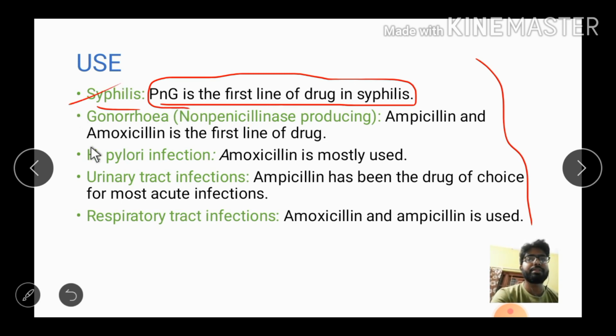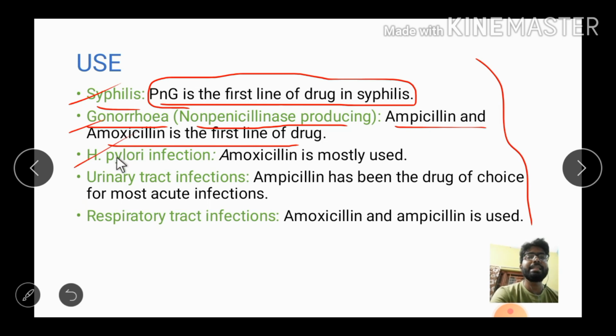Okay, for syphilis. Then gonorrhea. See, gonorrhea is of two types. One is your non-penicillinase producing and another is your penicillinase producing. In case of non-penicillinase producing, ampicillin and amoxicillin are the first line drugs for gonorrhea.